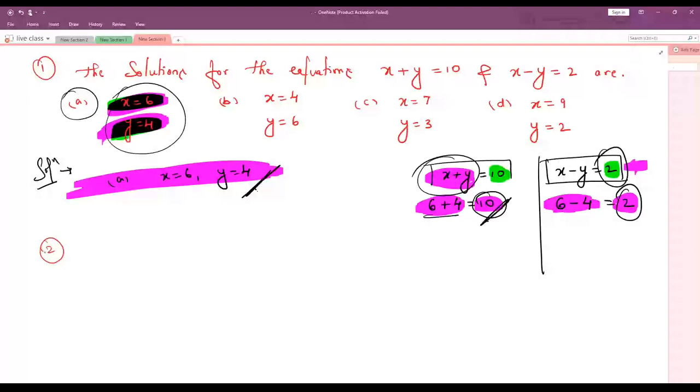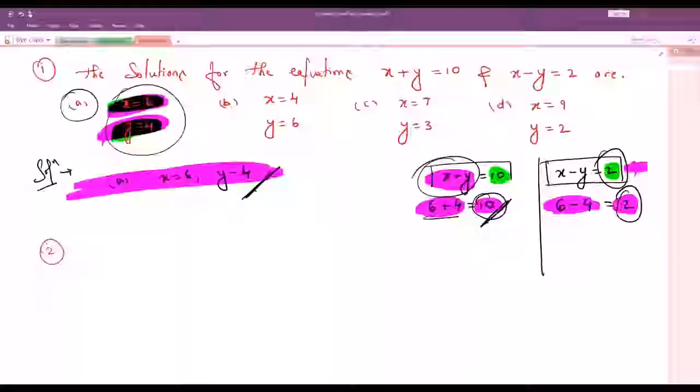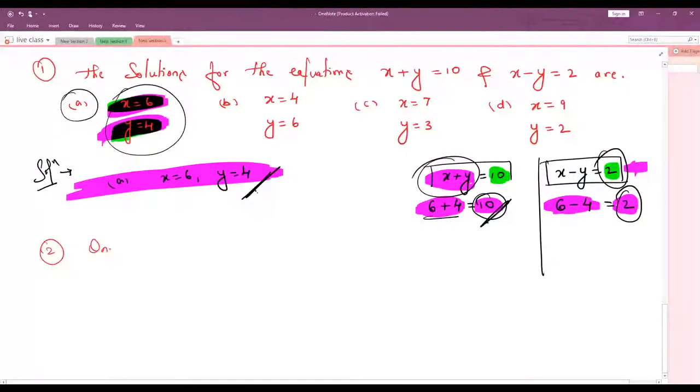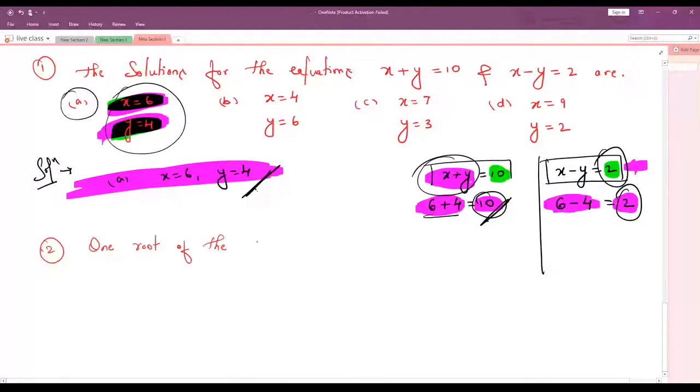In this, pair of linear equation, quadratic, that's what I said. Some problems are there. My screen is not visible. Okay, now I hope it is visible. You can try. Yeah. Next question, take down. Next question. One root of the equation.